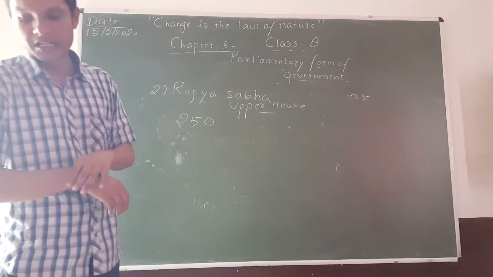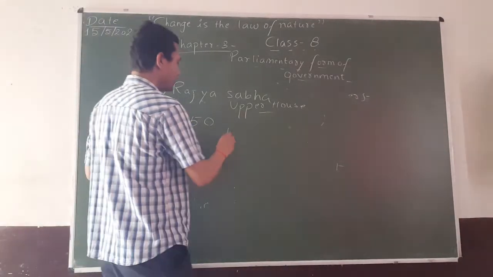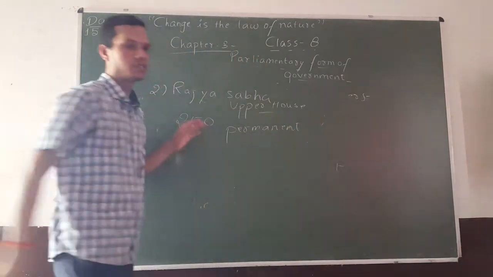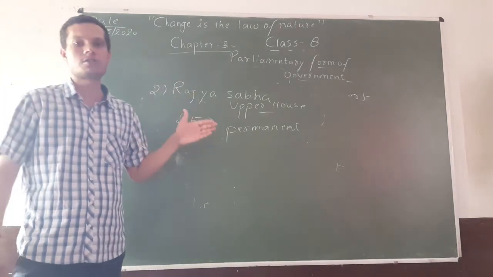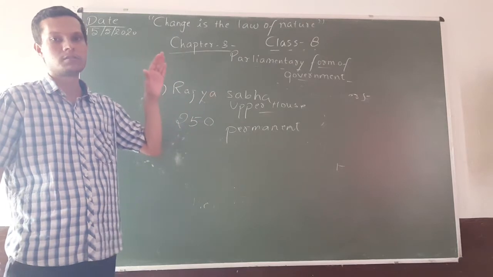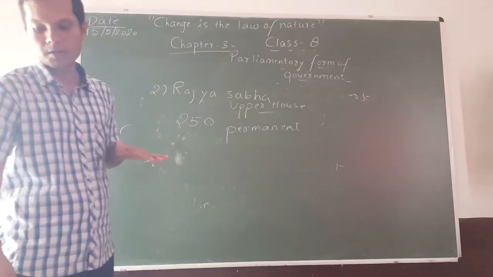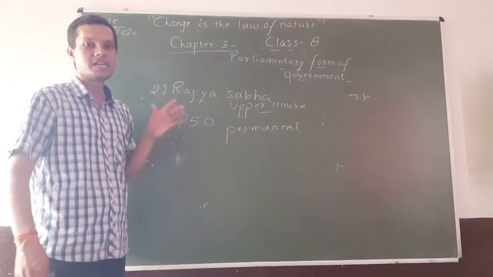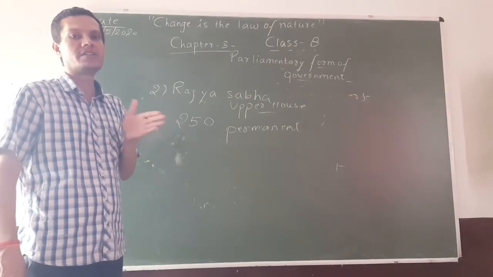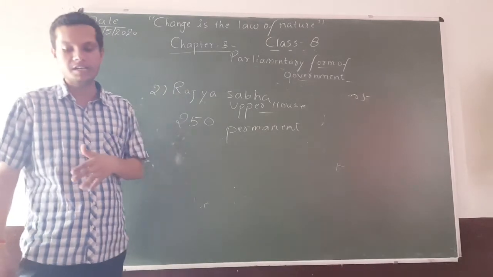Okay. The Rajya Sabha is a permanent body. Lok Sabha gets dissolved after every 5 years. The tenure of the Lok Sabha is 5 years, but Rajya Sabha has no tenure. Rajya Sabha is a permanent body, never gets dissolved. Okay, the members serve for a period of 6 years. 6 years is the tenure of the members of the Rajya Sabha, and 1/3 of the members of the Rajya Sabha retire every 2 years.